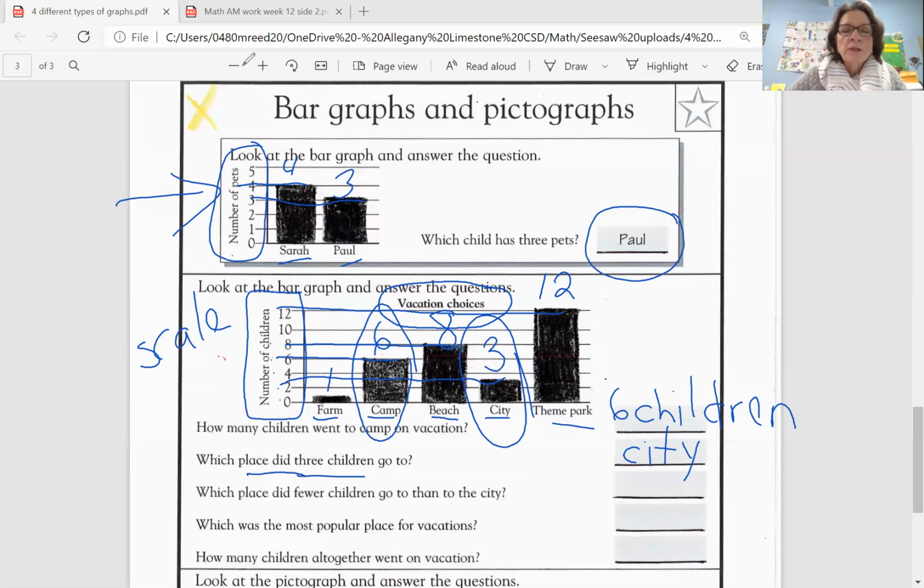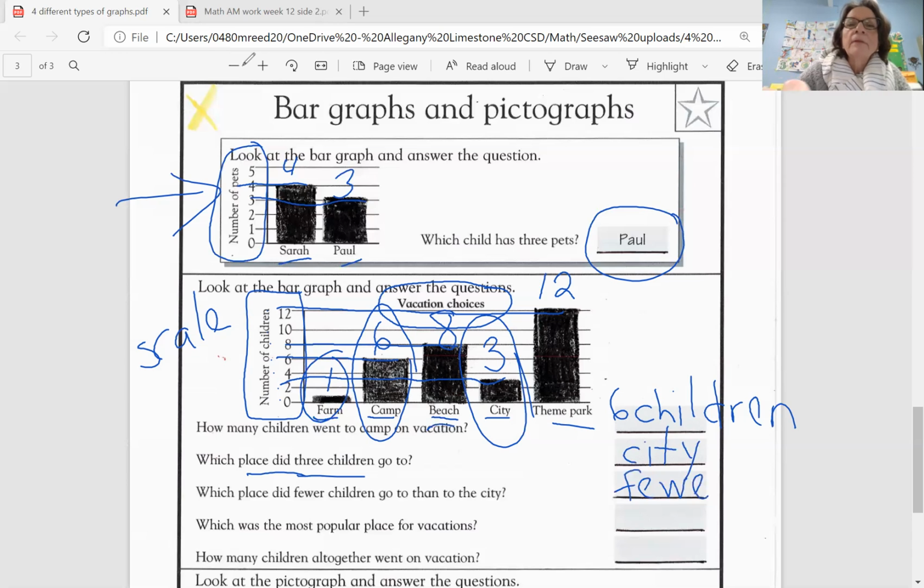The third question says, which place did fewer children go to than to the city? So fewer means less, all right? And if I look at each choice, well, theme park, a lot of people voted for that, a lot more than city. Beach, we look at beach here, more people voted for the beach than the city. More people voted for the camp than the city. The only place where fewer children chose than the city was the farm. I hope you can see that farm was 1 and city was 3. So the farm had fewer people choose it.